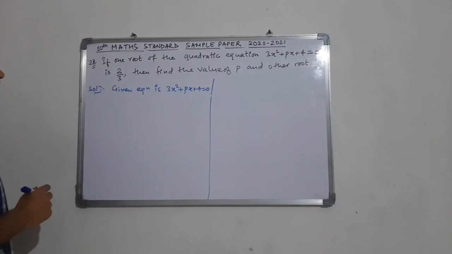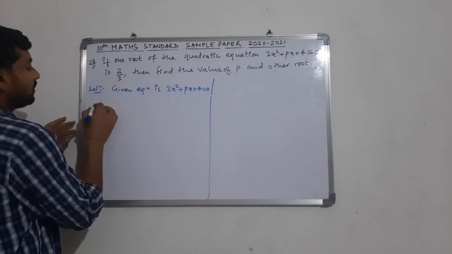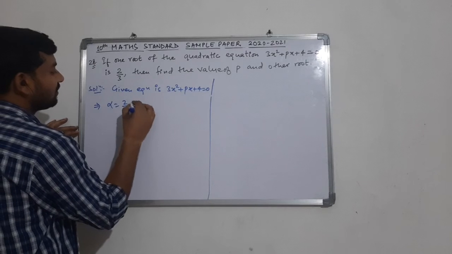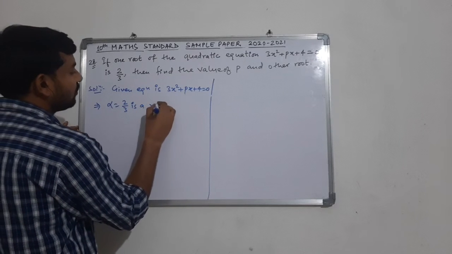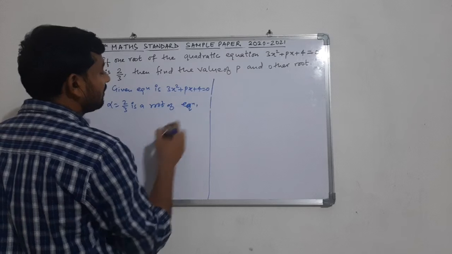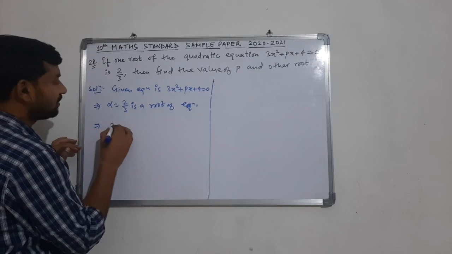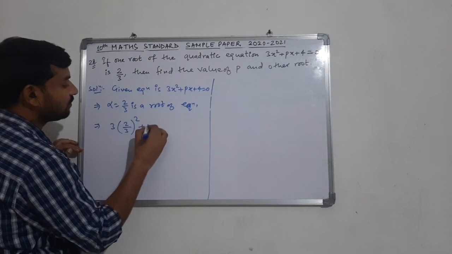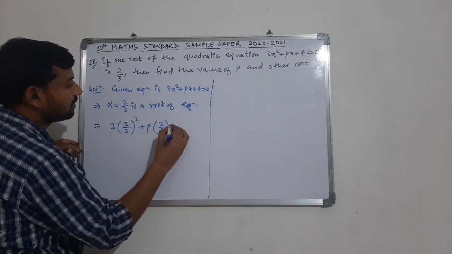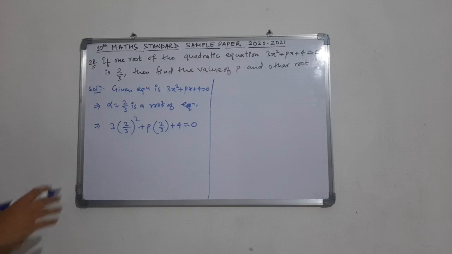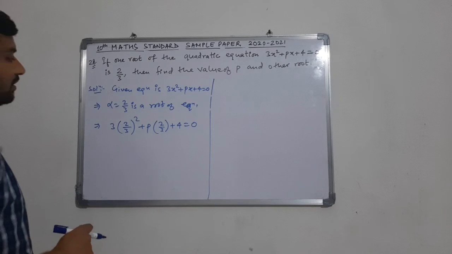Now we know that if alpha equal to 2 by 3 is a root of the equation, then clearly we can say 3 into (2 by 3) square plus p into 2 by 3 plus 4 is equal to 0. This will definitely satisfy this root here.